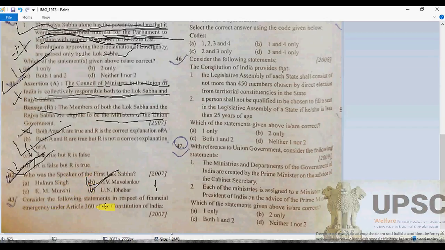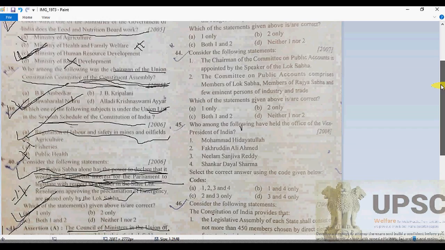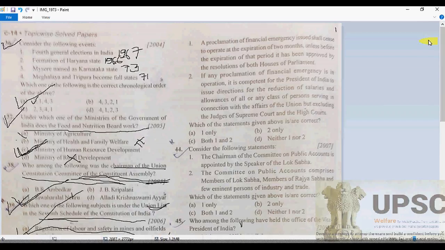Now consider the following statements with respect to financial emergency under Article 360 of the Indian Constitution. See the proclamation. I'm talking about Article 360, as we know, the proclamation of financial emergency.